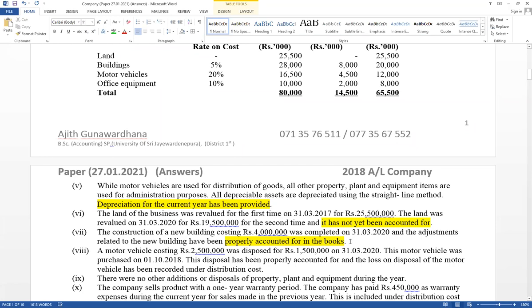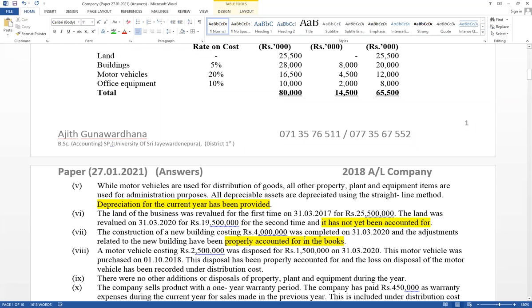Think about cost incurred for that, 4,000. End of the year. Therefore, that asset was not available during the account period. Think about when we are going to calculate annual depreciation, new building not available during the account period. New building not available, and this adjustment related to new building has been properly accounted. Therefore, construction was completed end of the year by incurring 4 million, and adjustment related to new building has been